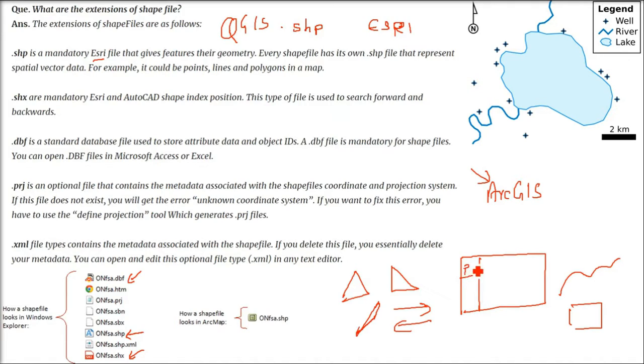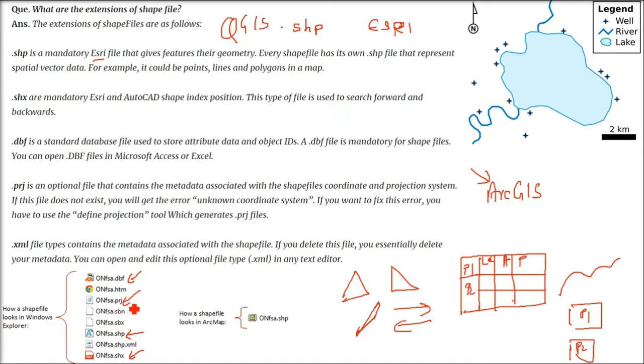Now we have the .dbf file, the database file. See, these are two polygons, P1 and P2, and what are the location, the area, the perimeter. This .dbf is a standard database file used to store attribute data and object IDs. This is a mandatory file, and you can open it easily in Microsoft Access or Excel.